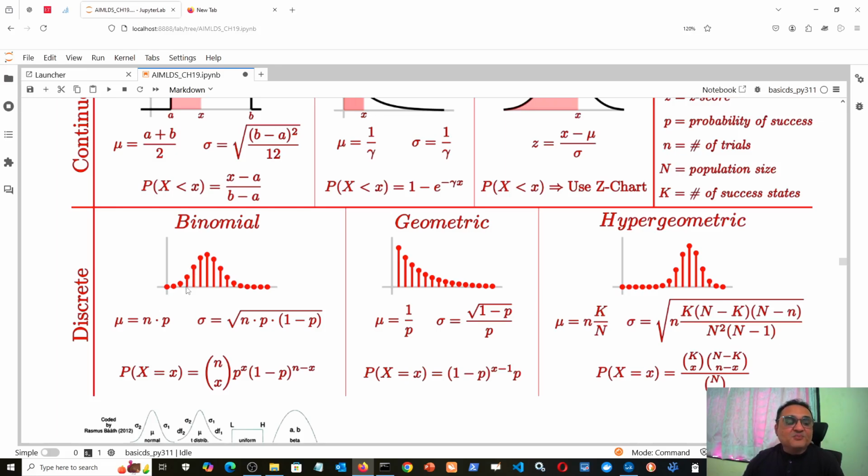So the first possible value is say 2, then the next possible value is say 5, the next possible value is say 7. But there cannot be any value between 5 and 7 like 5.25, 5.23, 5.24. So there is no smooth curve joining them. So this type of data distribution in which you have to lift your pen to complete the data distribution is called a discrete data distribution.